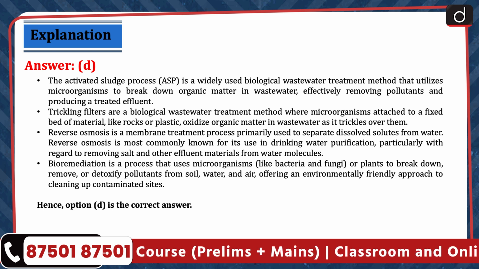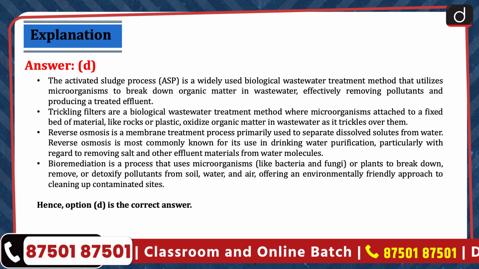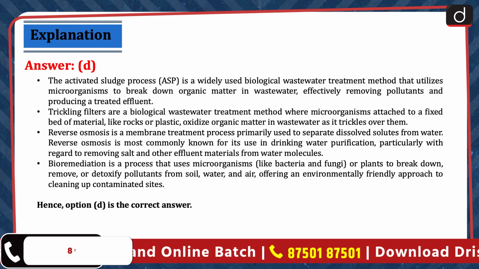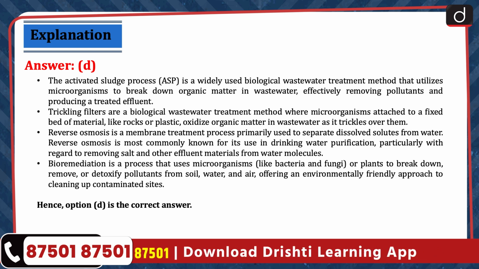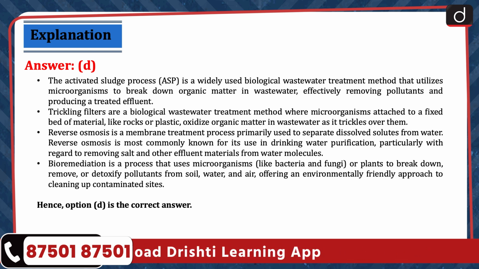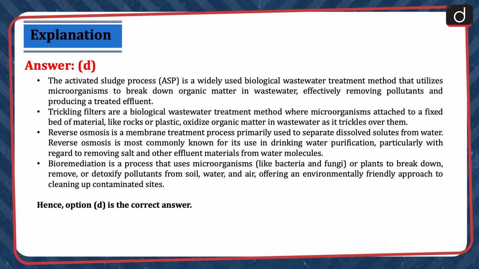Reverse osmosis is a membrane treatment process primarily used to separate dissolved solutes from water. Reverse osmosis is most commonly known for its use in drinking water purification, particularly with regard to removing salt and other effluent materials from water molecules. Bioremediation is a process that uses microorganisms like bacteria and fungi, or plants, to break down, remove, or detoxify pollutants from soil, water, and air, offering an environmentally friendly approach to cleaning up contaminated sites. Hence, option D is the correct answer.